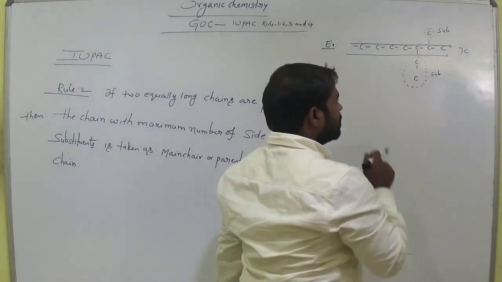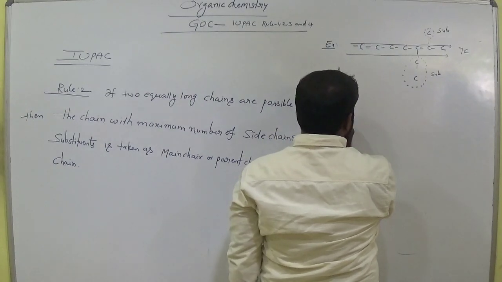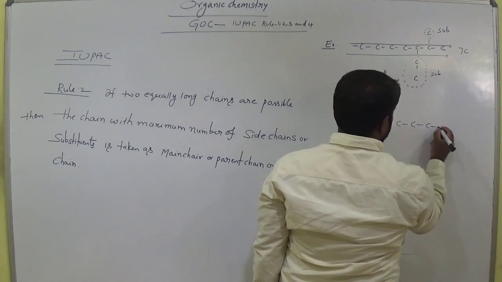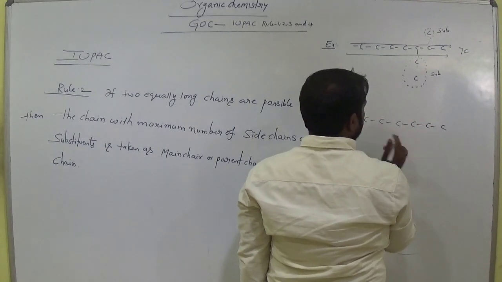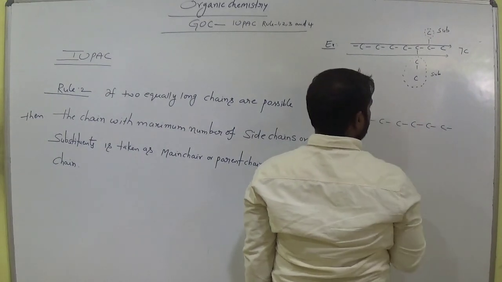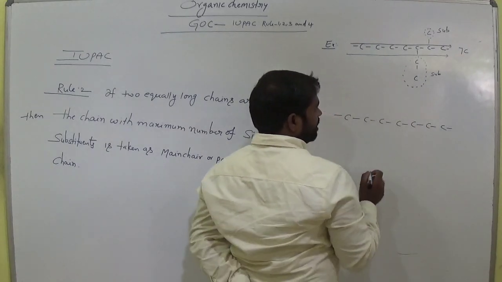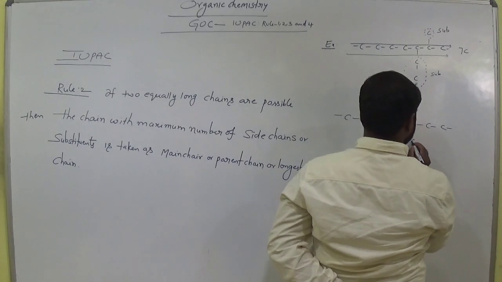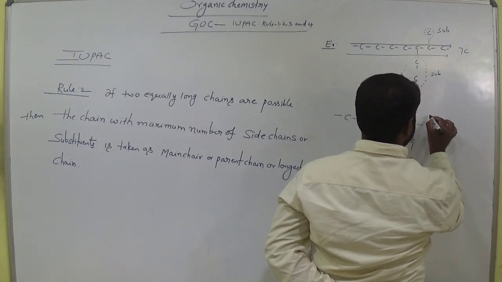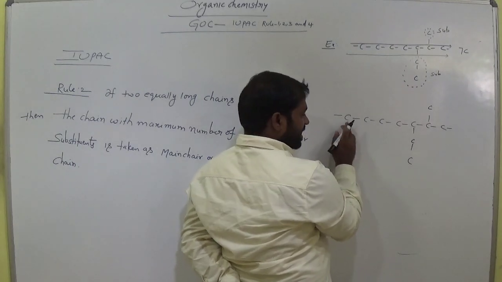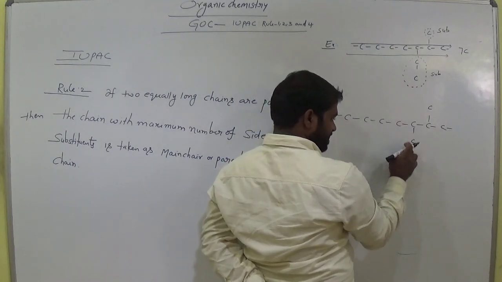Okay. So in the same compound, let's see. Suppose I would like to move in this direction: 1, 2, 3, 4, 5, 6, 7.